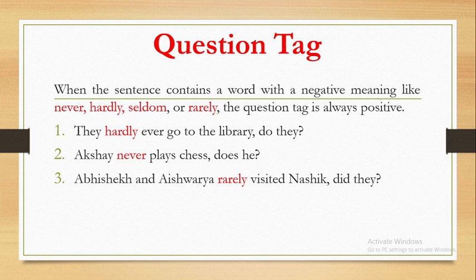Now third sentence, Abhishek and Aishwarya rarely visited Nashik. So again the word which is presented with a red color, that is rarely, represents the negative tone of the sentence, and that is why question tag must be positive. Abhishek and Aishwarya form the plural subject, that is why the plural subject pronoun should be used, and the plural subject pronoun is they.